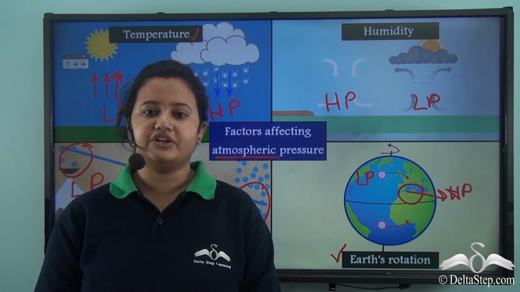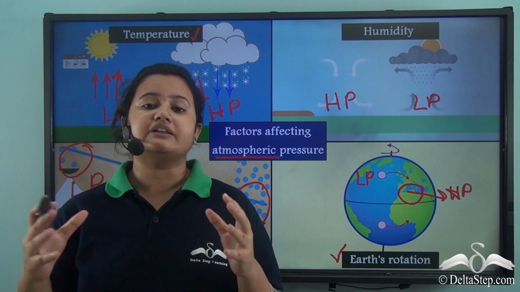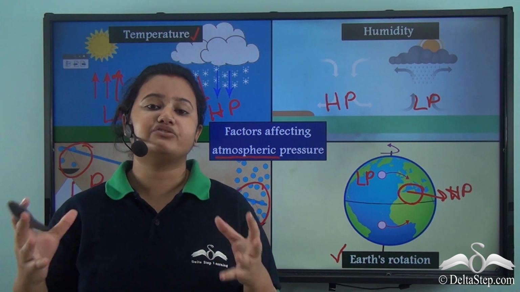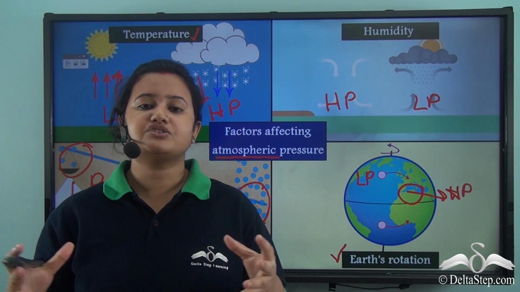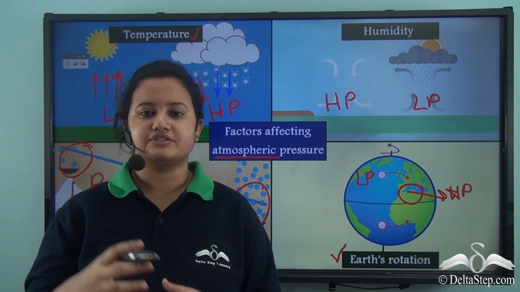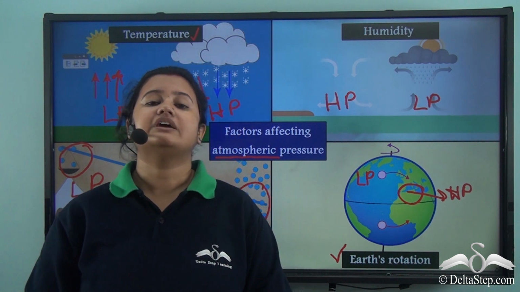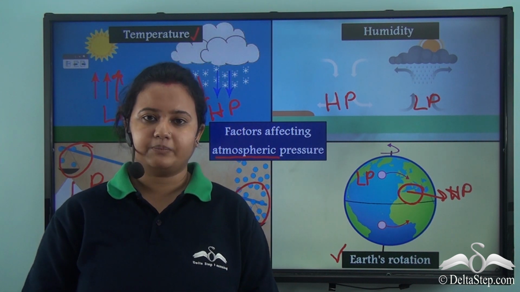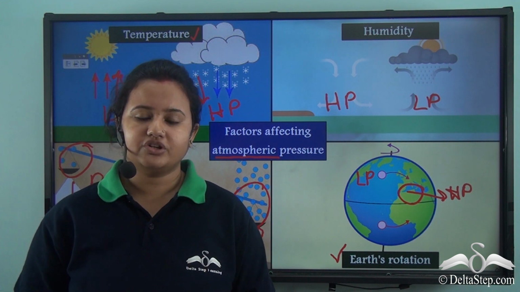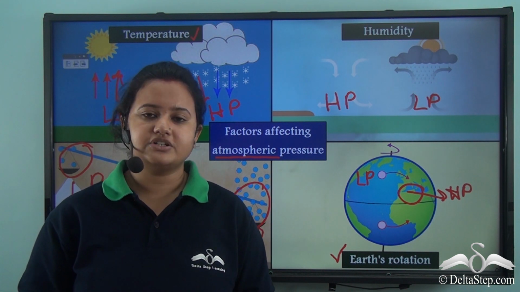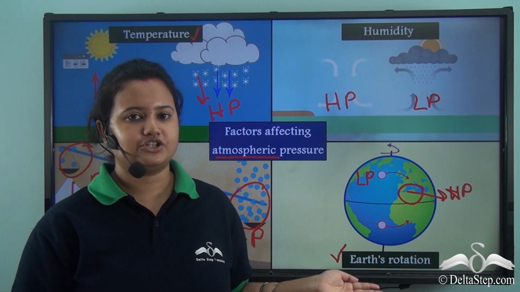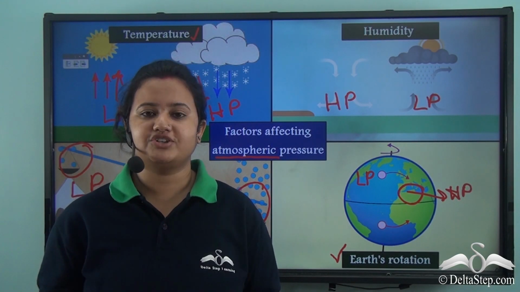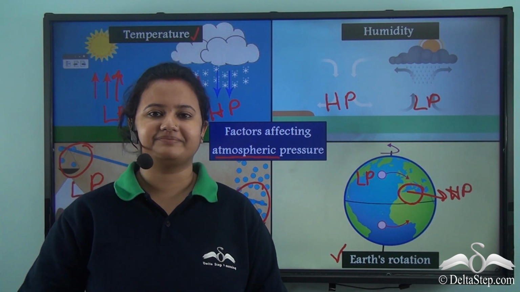So in today's video, we first understood the meaning of atmospheric pressure. Atmospheric pressure is the force exerted by the weight of air on the Earth's surface. Then we learnt about different factors that affect atmospheric pressure. They are temperature, humidity, altitude, and finally Earth's rotation. In our next video, we will learn how to measure atmospheric pressure.